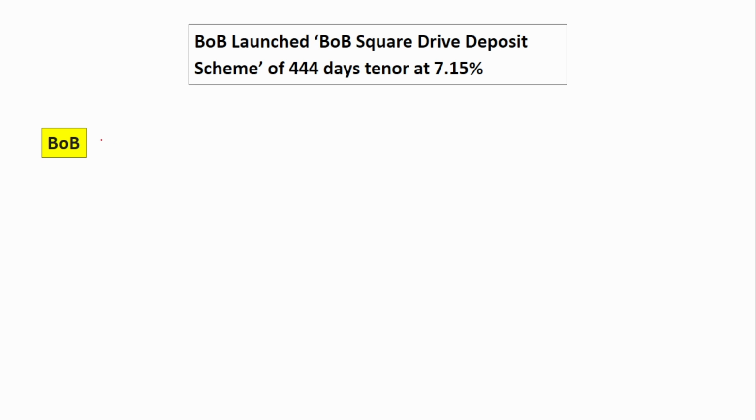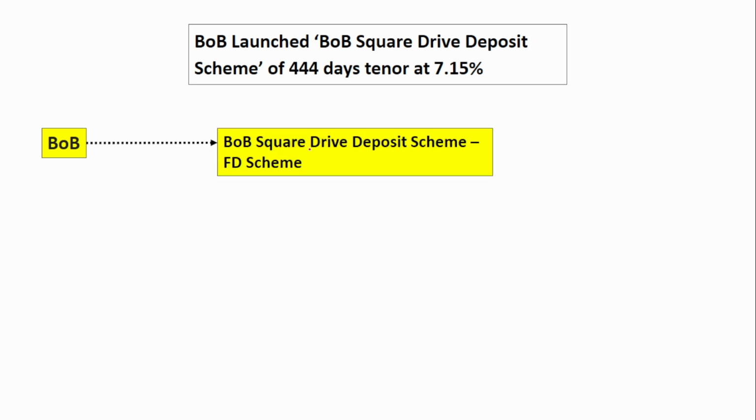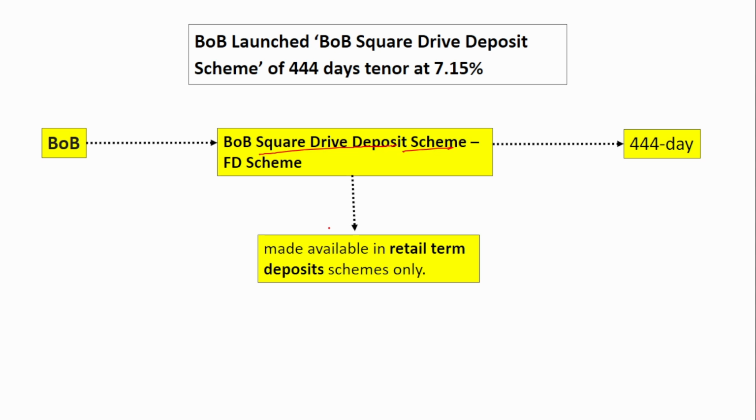The next news is about a deposit scheme that has been launched by the Bank of Baroda. So Bank of Baroda has launched a scheme, that is the Square Drive Deposit Scheme, BOB Square Drive Deposit Scheme. The tenure of the scheme is 444 days. This is an FD scheme, so this will offer a higher interest rate.